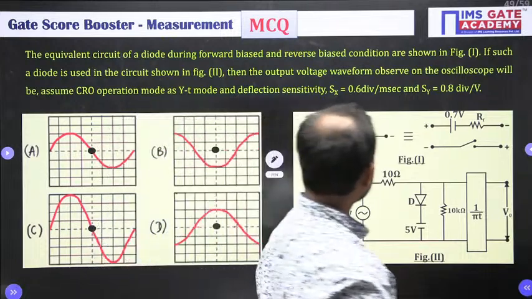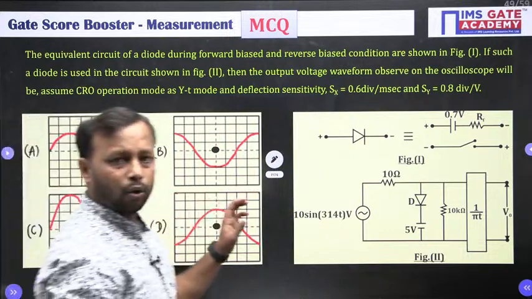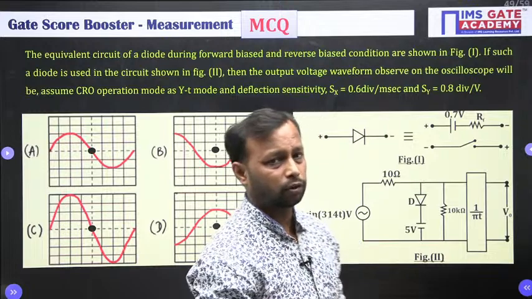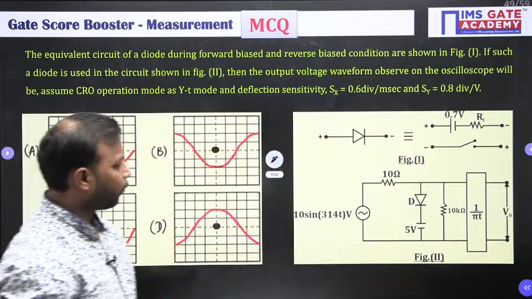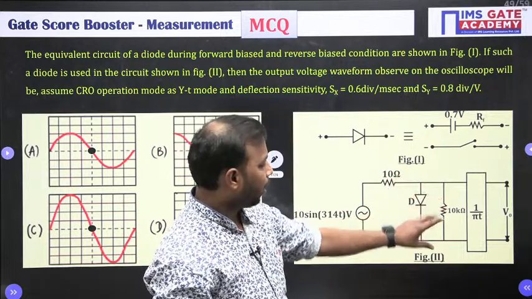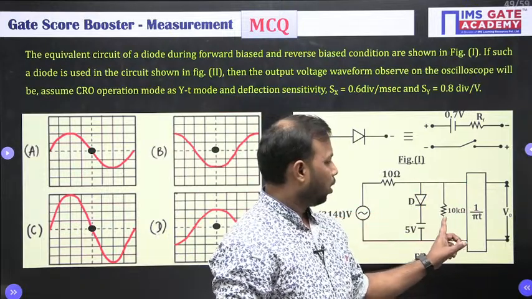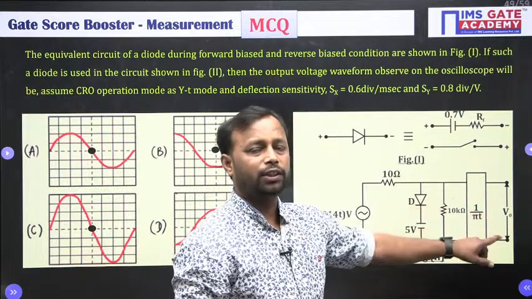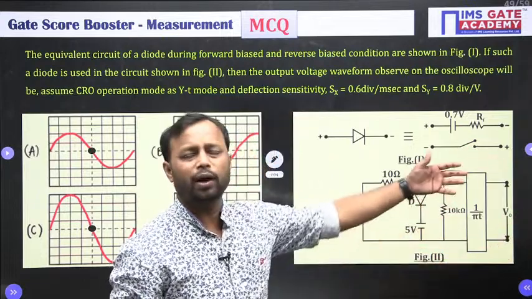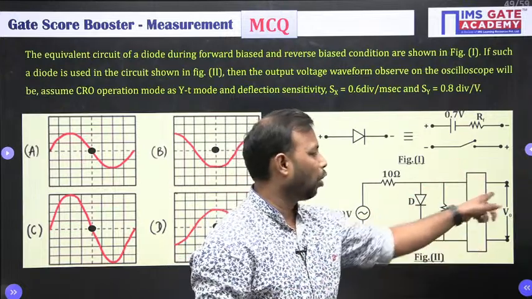All right, done. So we need to identify what should be the output waveform which we are going to observe on the CRO. Now if you see carefully, this is a voltage source, this is your diode, and in parallel to the diode and 5 volt you have the 10 kilo ohm resistance, and in that a 1 upon pi t function is connected. Basically this is one kind of equivalent circuit, which all together is going to give you the output V naught.